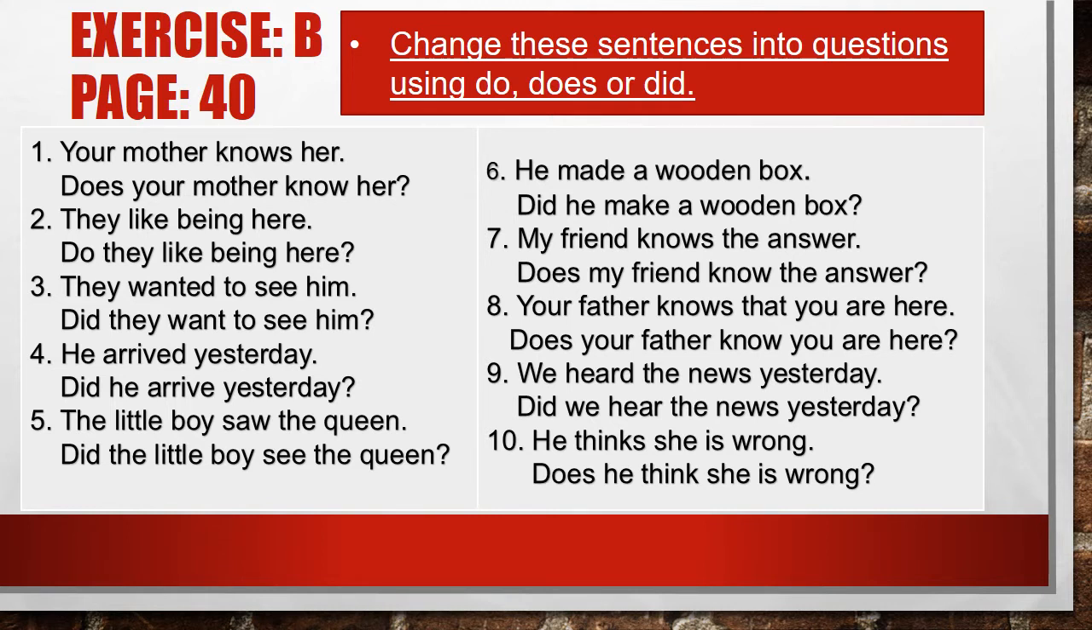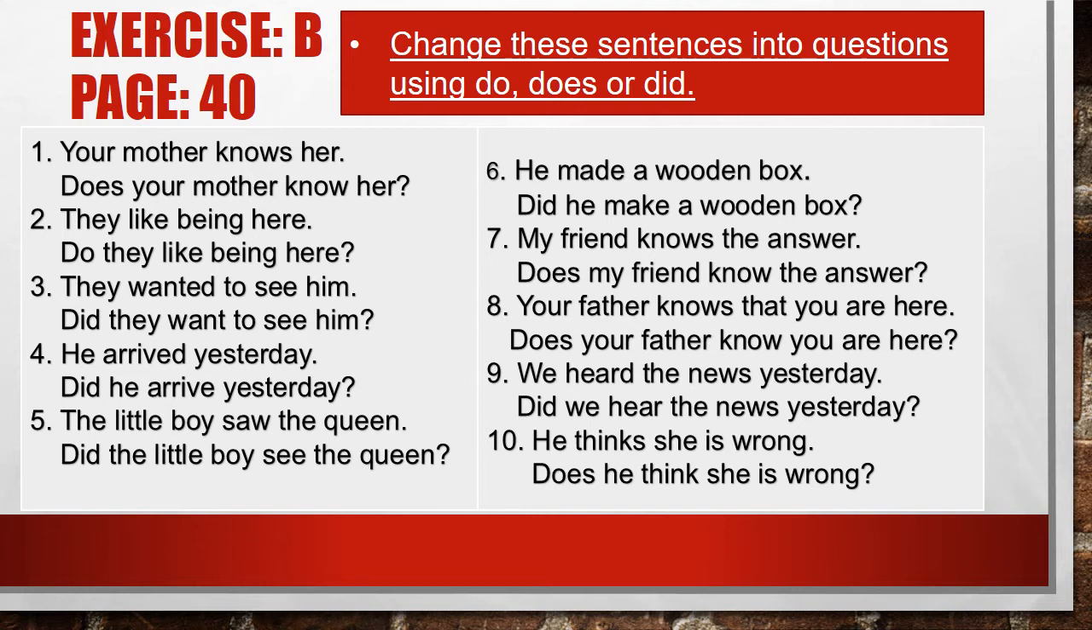Now let's take another example. They like being here. We have seen that the first form of the verb is used and the third person plural is being used over here. So what we will do, we will use do to make interrogative sentences. The sentence becomes, do they like being here?